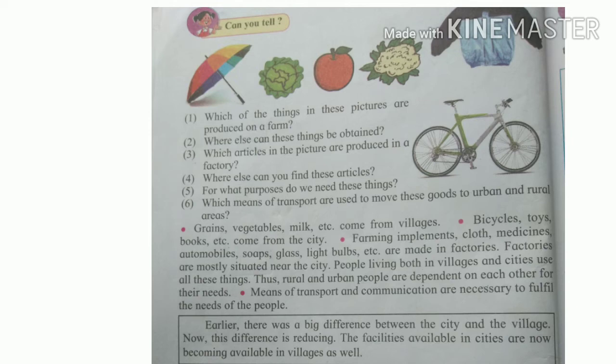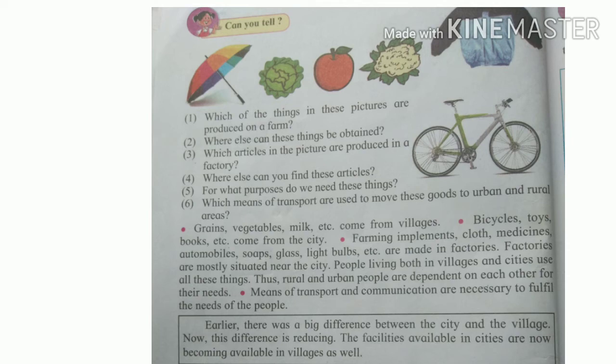Grains, vegetables, milk, etc. come from villages. Bicycles, toys, books, etc. come from the city. Farming implements, cloth, medicines, automobiles, soaps, glass, light bulbs, etc. are made in factories. Factories are mostly situated near the city. People living both in villages and cities use all these things.